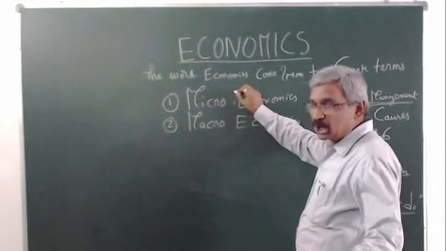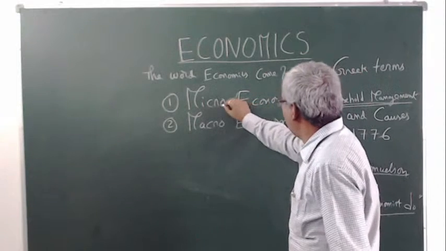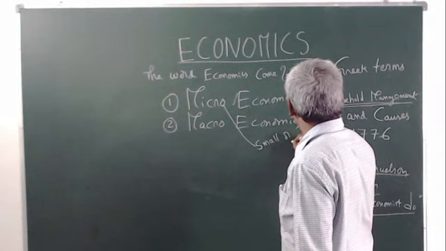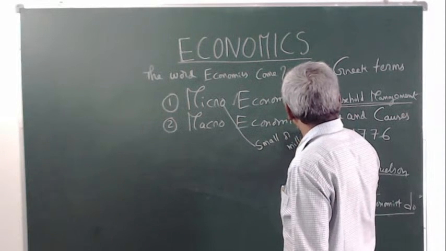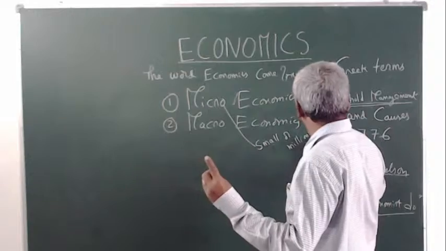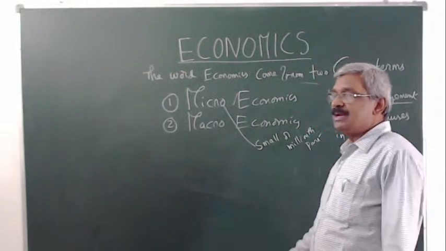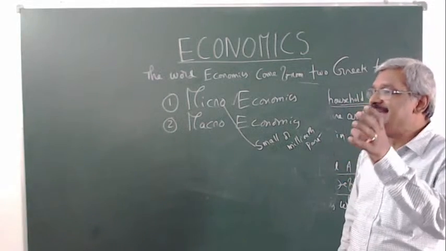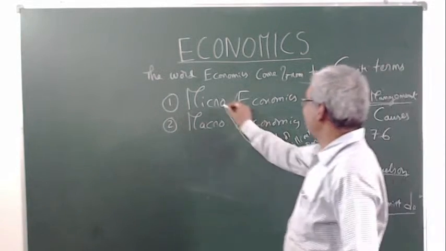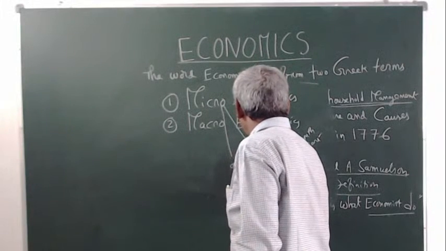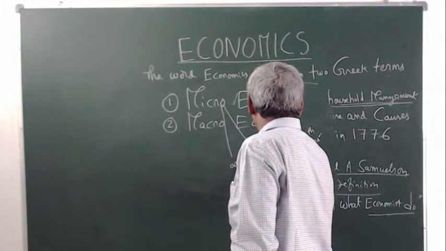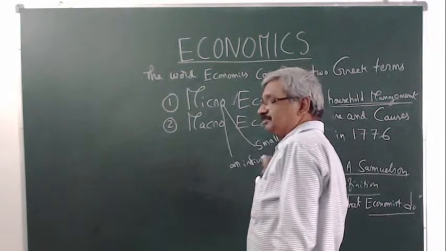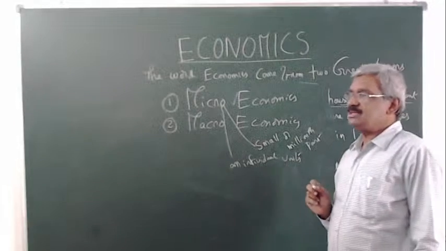Micro means small, or a millionth part. An individual unit. So what is an individual unit?